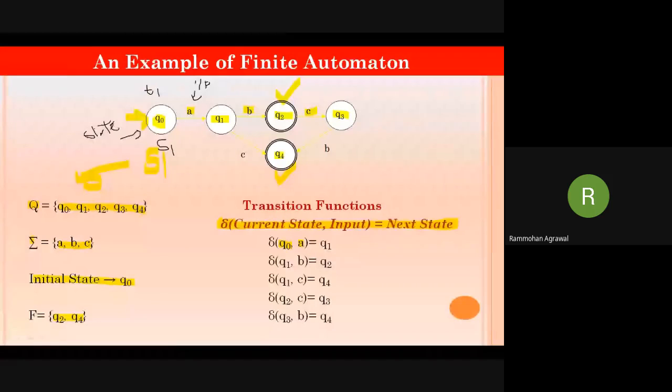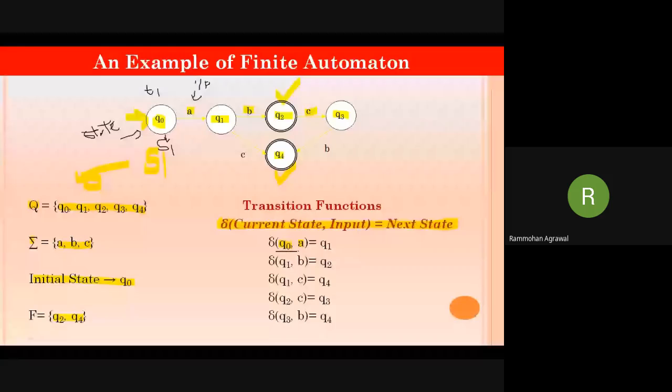Okay, see, at time T1, when an input A is applied to the state, it is at state Q0. But when this input is applied over here, it will change its state from Q0 to Q1, meaning it will perform one transition.